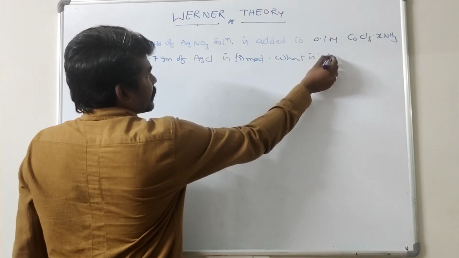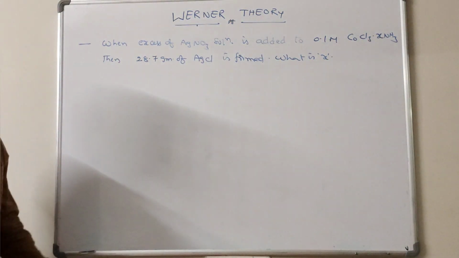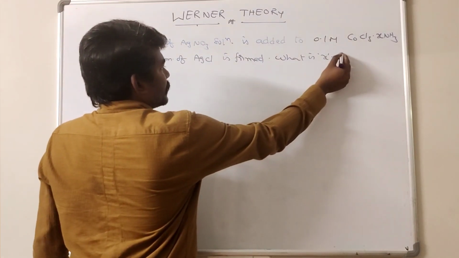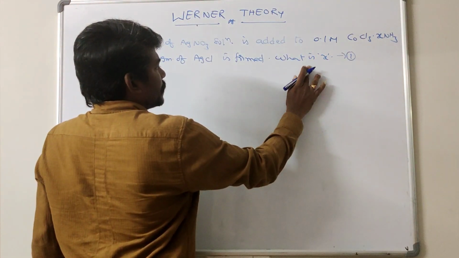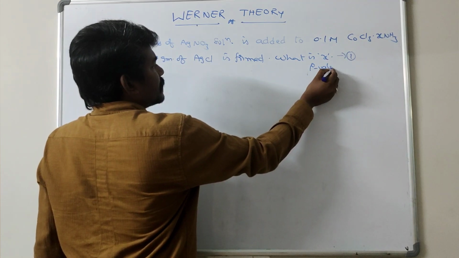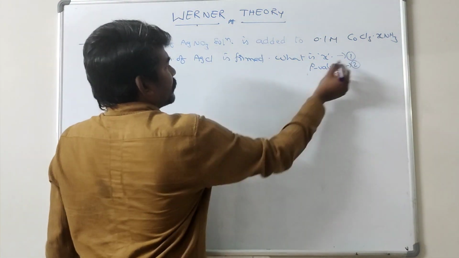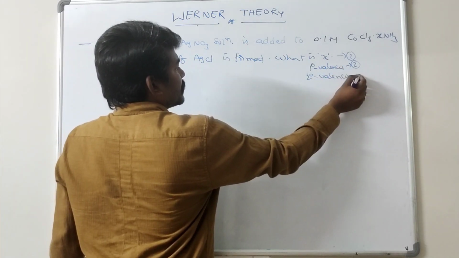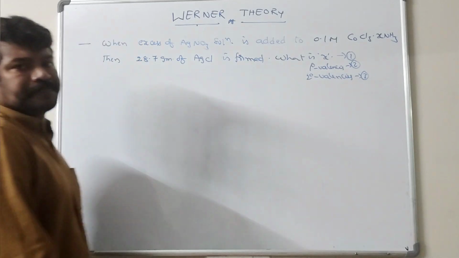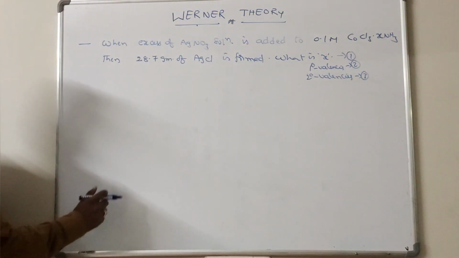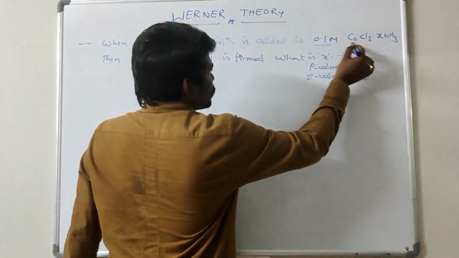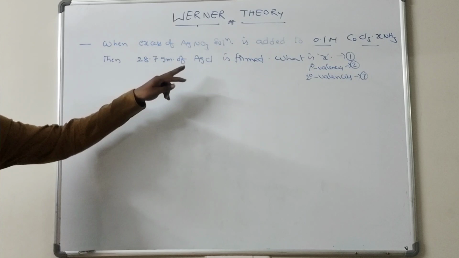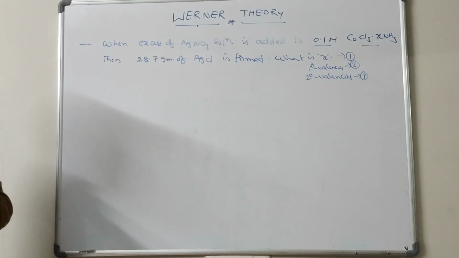What is x? And the number of primary valencies and the number of secondary valencies. What is x, first one. Number of primary valencies. Second one, number of secondary valencies. These three are questions. So let us see. Here the concentration of the complex compound is given, and also the weight of AgCl, the weight of the precipitate, is given.